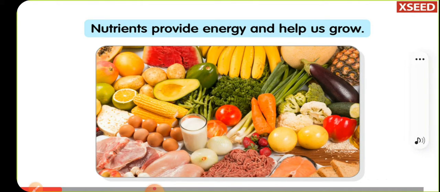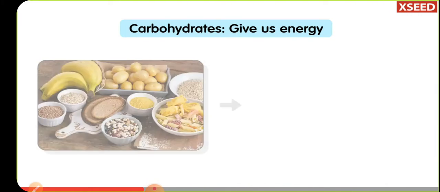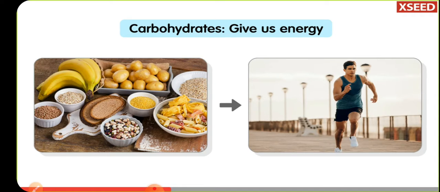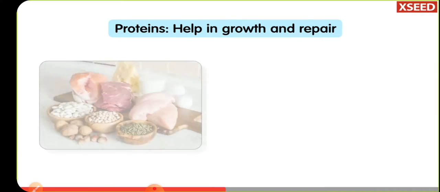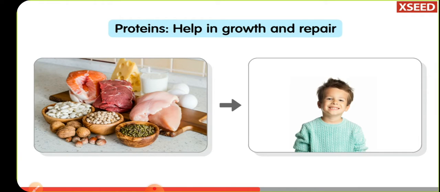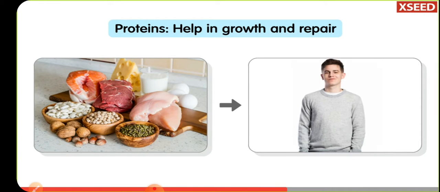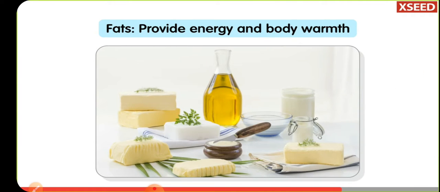Nutrients are substances in foods that give us energy and help us grow. Carbohydrates give us energy to do physical activities. Proteins help in the growth and repair of our body. Fats also provide energy and help to keep our body warm.